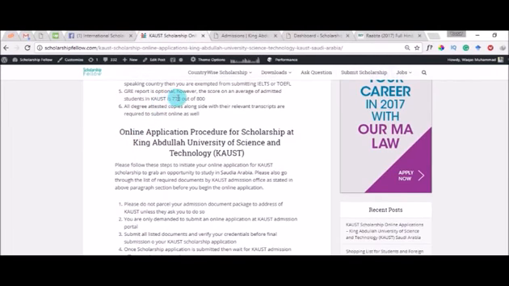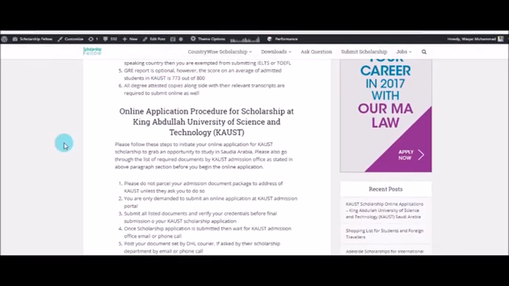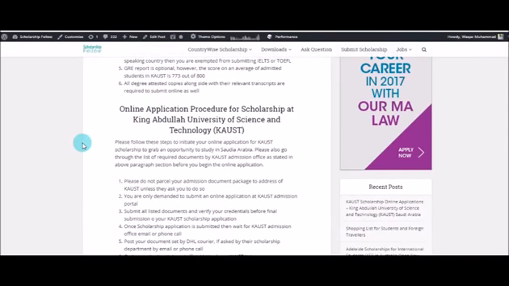And I have reported here that the students who got admitted to this university have an average score of 773 out of 800 on the GRE examination. So this is pretty high, but I would say if you don't have the GRE or if you have a lower score, then still apply for it. Maybe based on your educational capabilities, they will give you the scholarship. You also have to attach all your academic degree certifications and transcripts, obviously.